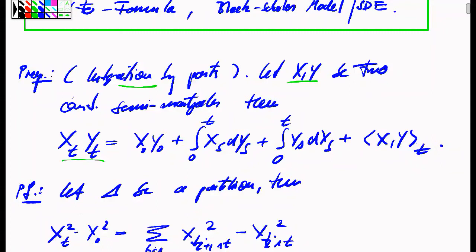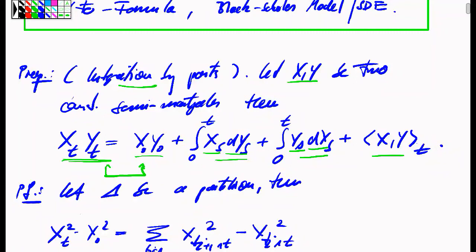Namely, at each time you do the simple product multiplication, and then it says that we can retrieve this product values by performing a certain stochastic integral, a collection of stochastic integrals. I mean, it says that the product of the two stochastic processes at time t is the same as the product at initial time, plus corrections which come from the time evolution in between the two times 0 and t. Namely, what you have to do is you have to integrate the X process with respect to the Y process up to time t from 0 to t. You have to integrate the Y process against the X process in the sense of stochastic integration.